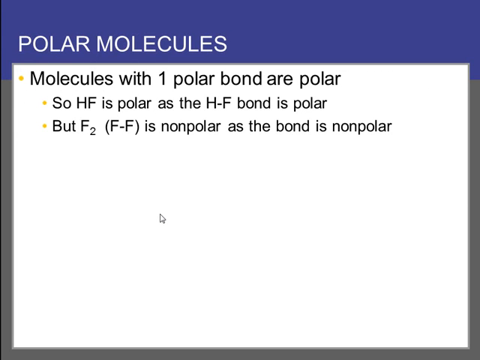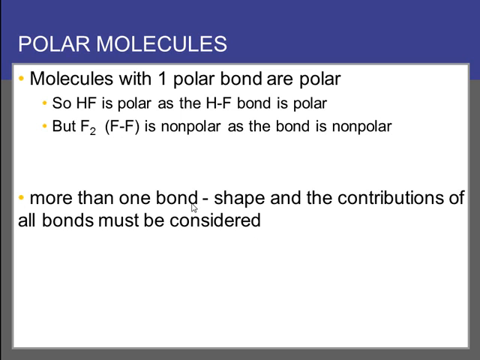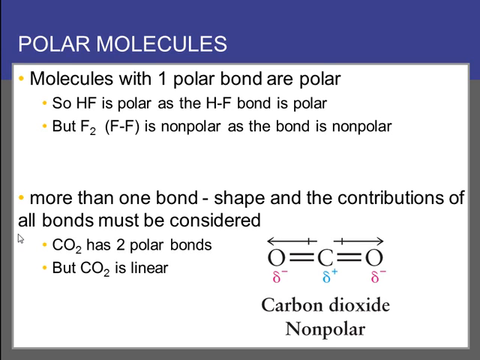So how do we use this to decide if we have a polar molecule or not? Well, molecules with one polar bond are polar, so HF is polar, as the HF bond is polar, as we discussed. But if we have F2, fluorine diatomic molecule, the FF bond is nonpolar, because the fluorines have no difference in electronegativity, so F2 is a nonpolar molecule. If there's more than one bond, as most molecules have, the shape and the contributions of all bonds must be considered. It seems complicated at first, but I think it's a little bit easier than you might think.